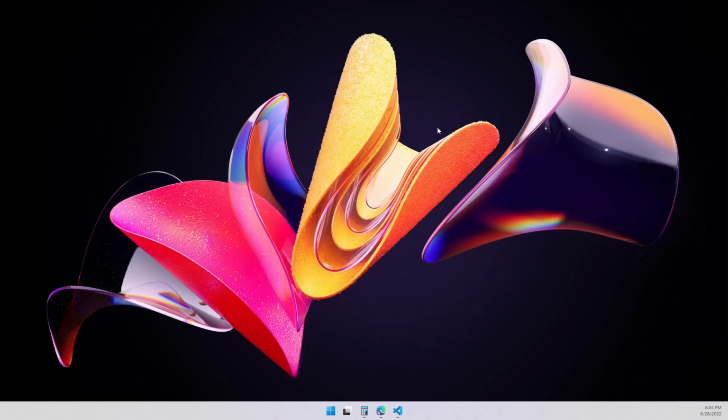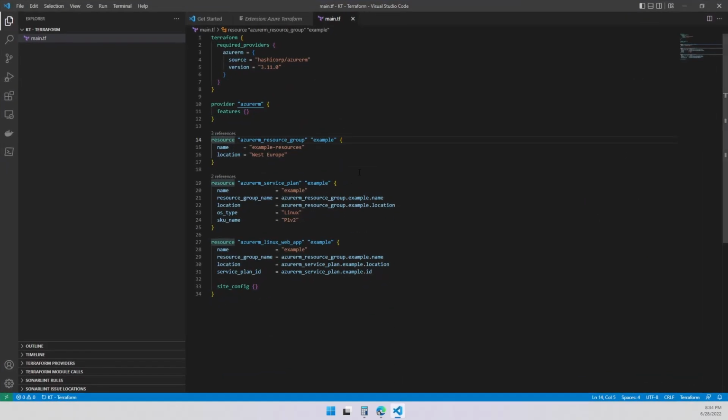So let me go ahead and explain a couple of things for this. What am I doing over here? The first thing I need to do, for all the three resources or the three settings I have over here, is to create a resource, right? Not data. I'm not going to bring any data. I'm going to create brand new stuff from scratch. So here it says I'm going to create an Azure resource group. Pretty much that's what I'm saying. And this is the name it's being given inside of Terraform, right? This is not the name I'm going to give to my Azure resource. This is the name I'm going to be using to reference this block of code.